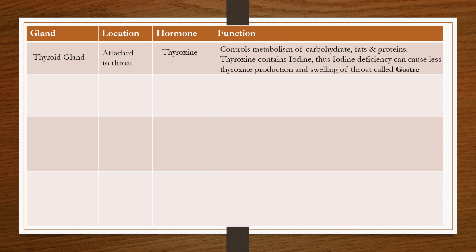Coming further down, near the throat, attached to the throat is the thyroid gland, which secretes thyroxine. Thyroxine is very, very important because it controls the metabolism of carbohydrates, fats, and proteins. And its deficiency can lead to various kinds of problems, one of which is goiter, where the neck swells and the thyroxine production is less. Thyroxine contains iodine in it, thus iodine deficiency can cause goiter.